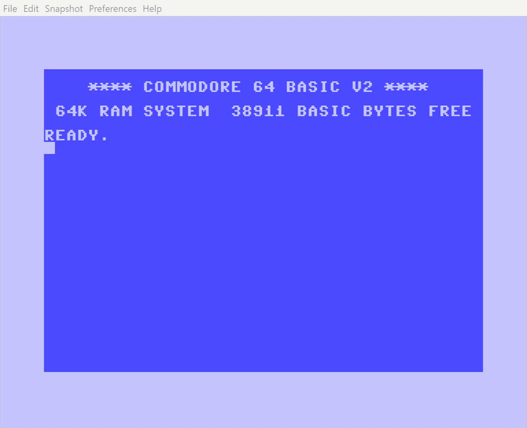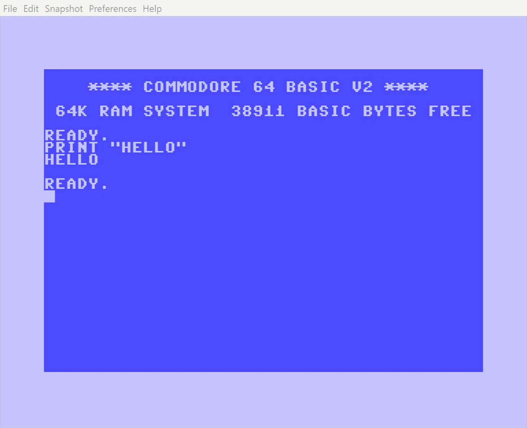Let's start with the print command. The print command allows you to display text or numbers on the screen. Let's try it out. Type print hello, and press the Enter key. Make sure to put double quotes around the word hello.